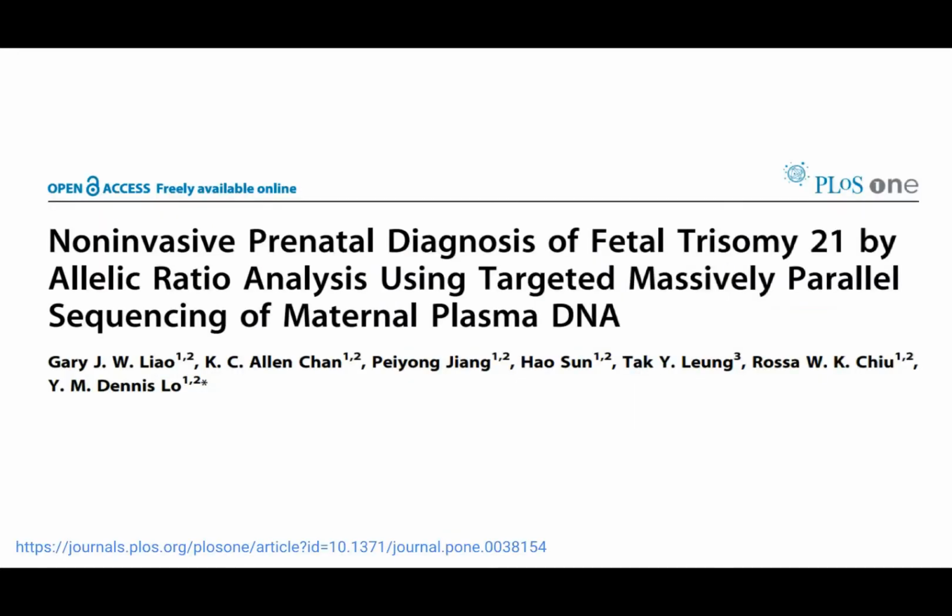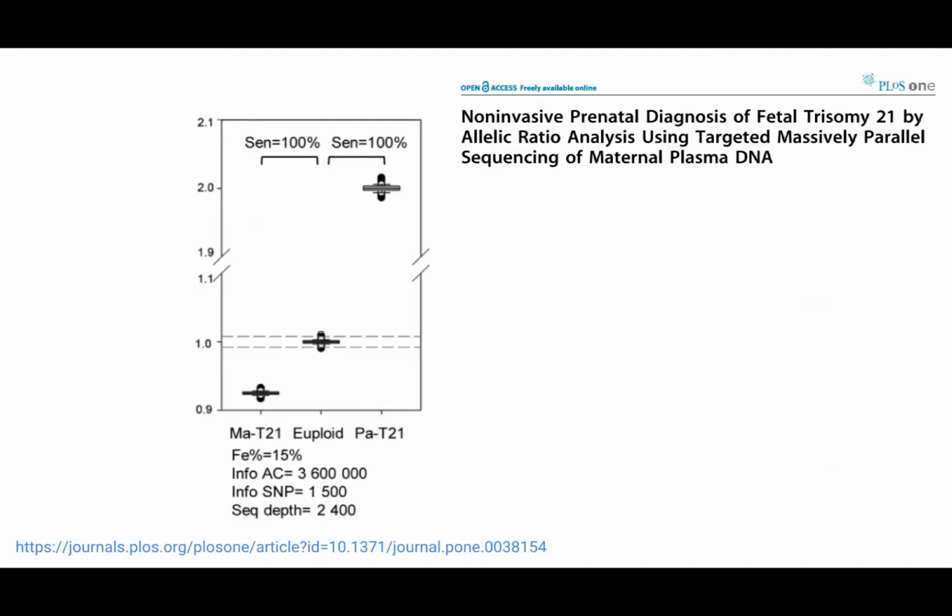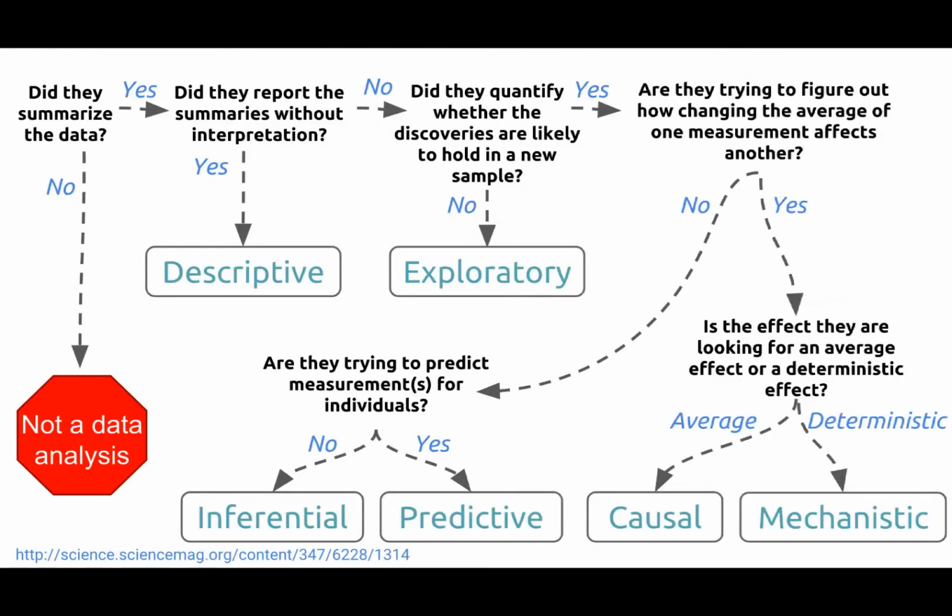The most common example you see in the medical literature are things like Mendelian disorders. So for example, if you have a trisomy of chromosome 21, then you're more or less going to have Down syndrome. So this is an example of a paper where they're trying to collect data from mothers, and they're trying to use that to infer whether babies have trisomy 21. If they do have trisomy 21, almost certainly they have Down syndrome, and it can be used to diagnose those individuals. So these are the only rare, occasional cases where you can actually determine a mechanistic relationship.